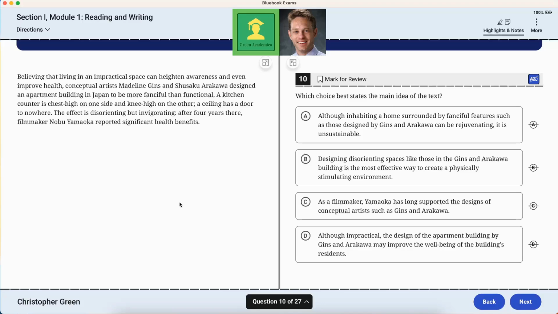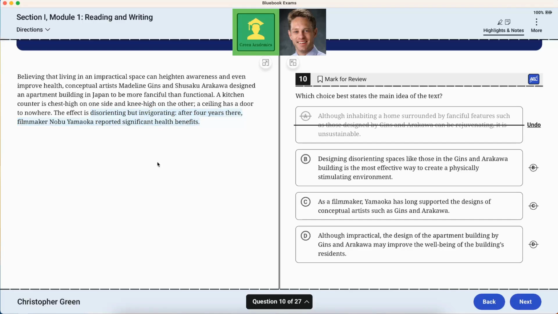Best states the main idea. Although inhabiting a home surrounded by fanciful features such as those designed by G&A can be rejuvenating, it is unsustainable. I don't think so, because the actual outcome as shown at the end is it's disorienting but invigorating, as explained by these people who got benefits to their health after they lived there for 4 years. So it may not be the ideal place to live, but it energizes you and makes you feel healthier overall.